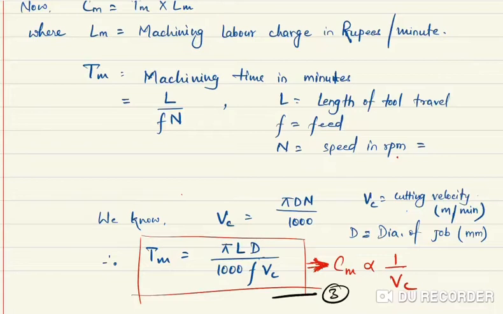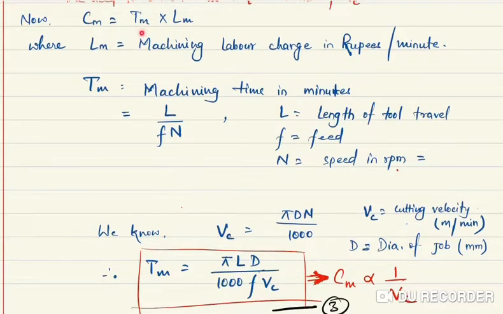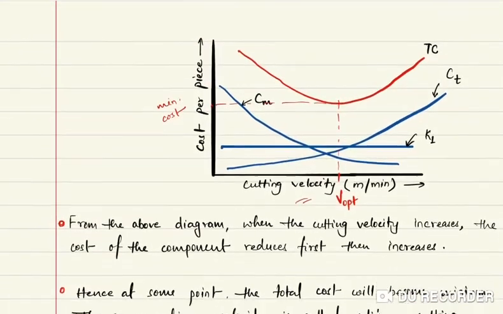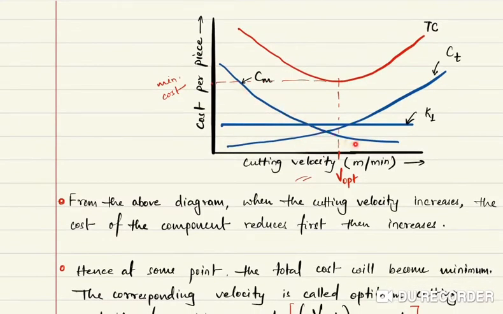Now from here we see that Cm is equal to Tm into Lm. Tm is inversely proportional to Vc, so Cm will also be inversely proportional to Vc. So we got in the graph, you can see Cm is inversely proportional to Vc, means if Vc is increasing, Cm is decreasing.